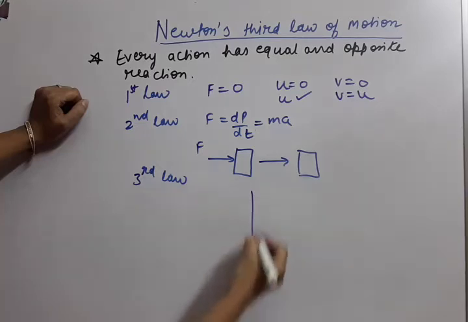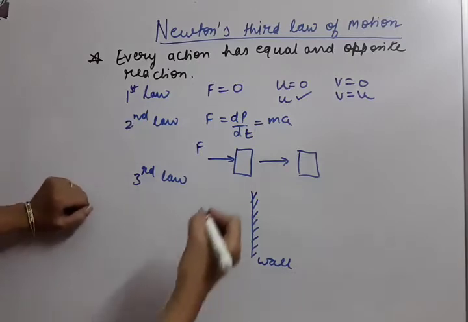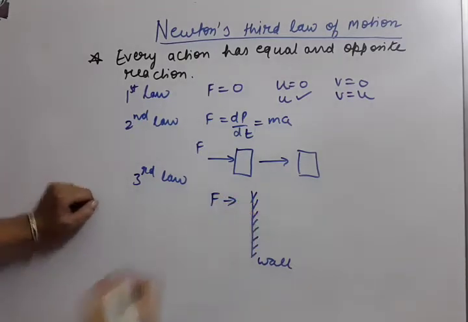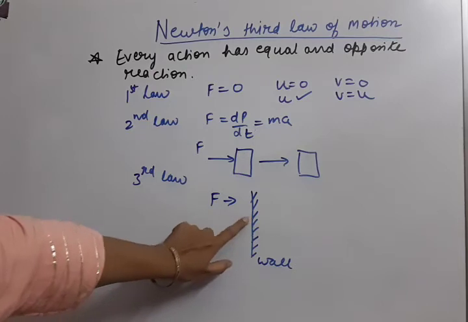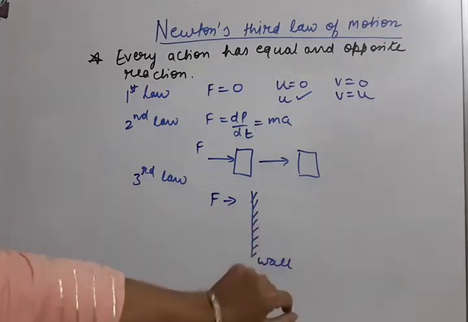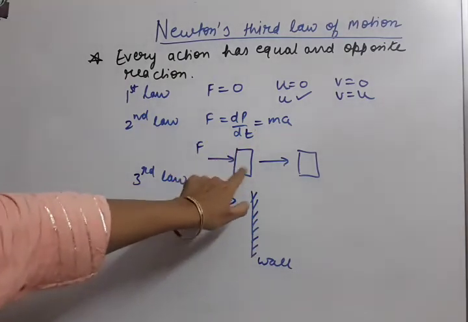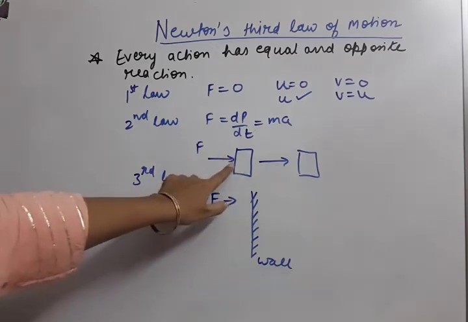In the third law, suppose there is a wall which is rigid, which cannot move even on applying force. So what happens here? Whatever force we apply on the wall, suppose we kick the wall, because this wall cannot gain momentum, like in the second law where the body was free to move and started moving as soon as the force was applied.